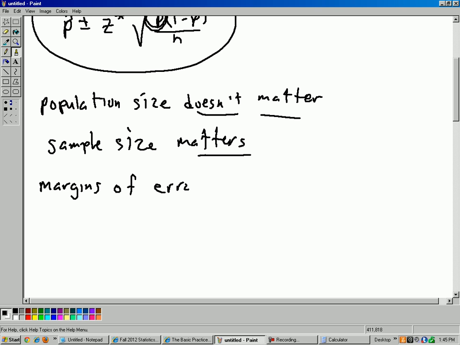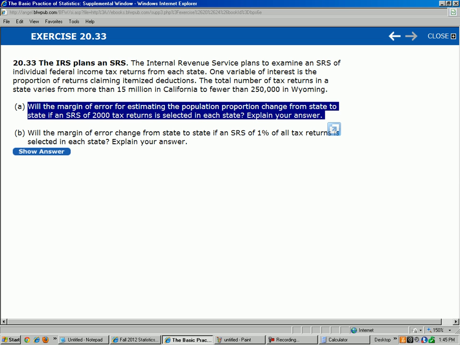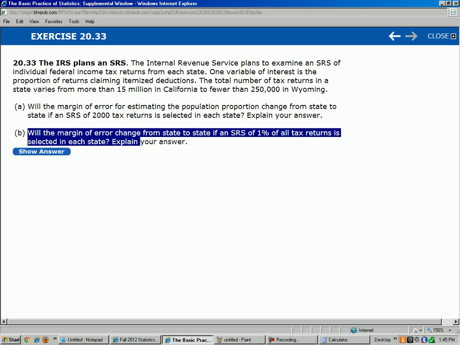I'll just say similar. Okay, that's part A. Part B. Part B is, will the margin of error change from state to state if a simple random sample of 1% of all tax returns is selected in each state?